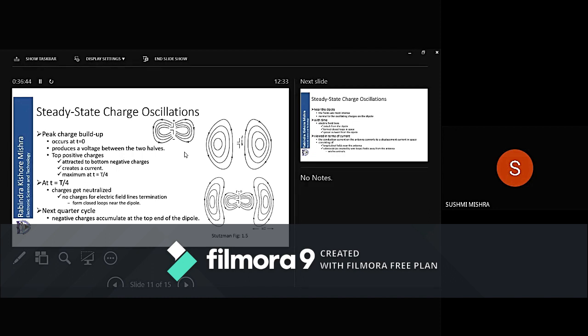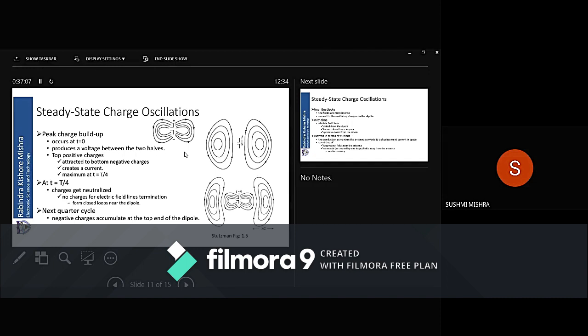There is no charge, but the electric fields are there. You know, electric fields always start from positive and go to negative, and in this way they form a loop. If there is no charge, then there will be a closed loop of electric field.